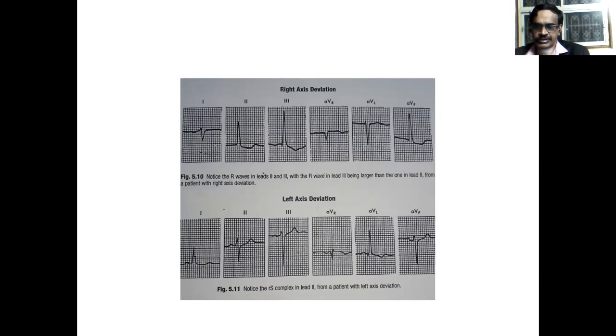Next, second figure, it is left axis deviation. You see biphasic tracing in aVR, isn't it? Perpendicular to aVR is minus 60, isn't it? Minus 60. So minus 60 is the lead axis of lead 3, and lead 3 shows a prominent downward deflection. That is actually minus 60, the left axis deviation.